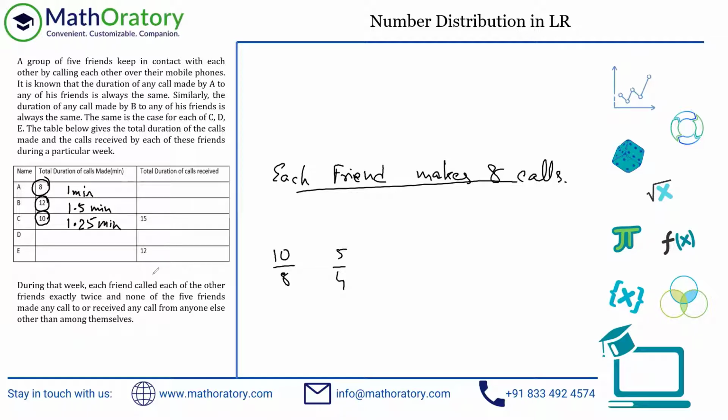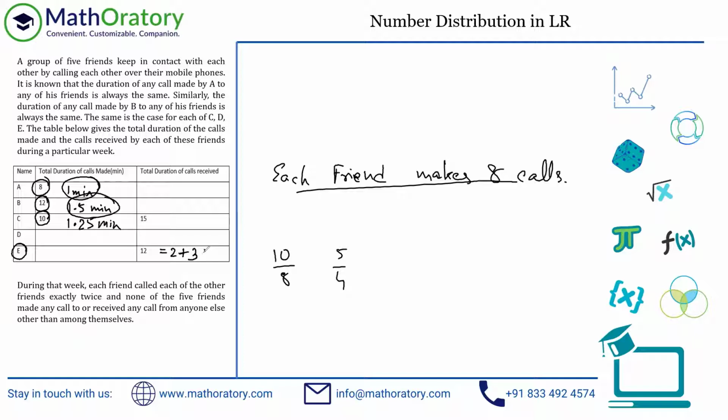So first of all, how many calls did E receive? Let's put it in that way. E has received 2 calls from A, each of 1 minute duration, so 2 calls implying a total of 2 minute duration. My bad. From B, each call is a 1.5 minute duration, so a total of 3 minutes received from B in 2 calls.